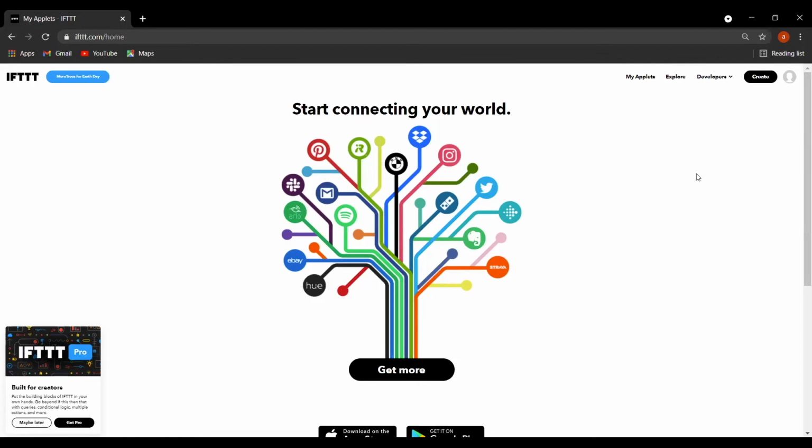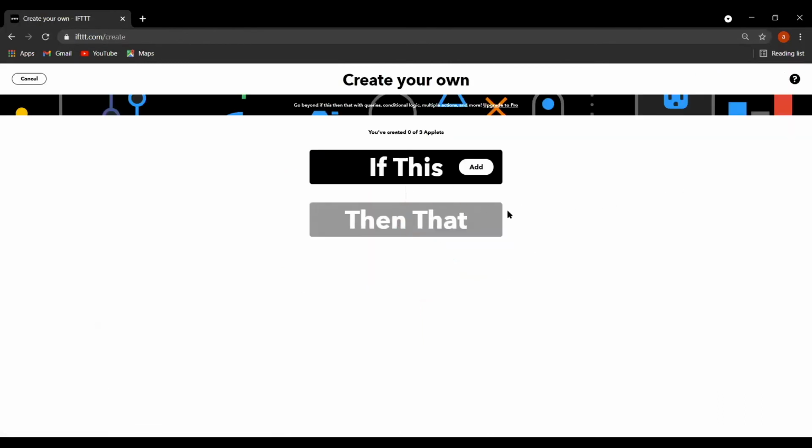In IFTTT, you will see the option of create. Just wait. Now, in the create option, like I have told you, it is if this then that. If this means if I am saying light on, I have to give details of what particular task should be done.